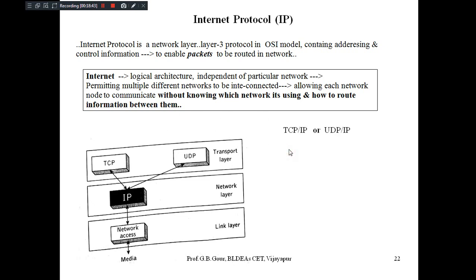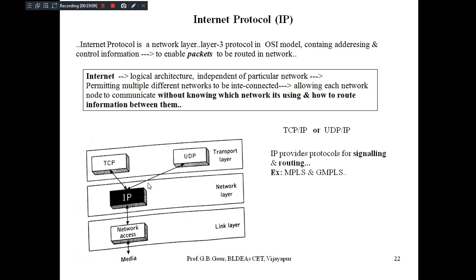That means if your IP is connected with either TCP or UDP, then you can say the virtual communication has been established between the two customers. But for reliable data transmission, only TCP is used, not UDP. Okay. So IP provides the protocols for signaling and routing. Examples are MPLS and GMPLS.